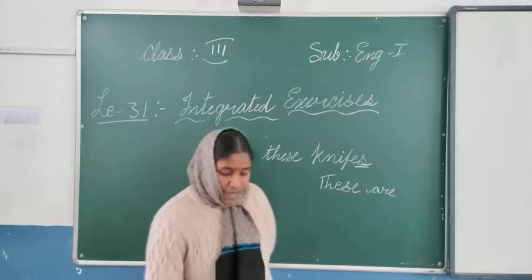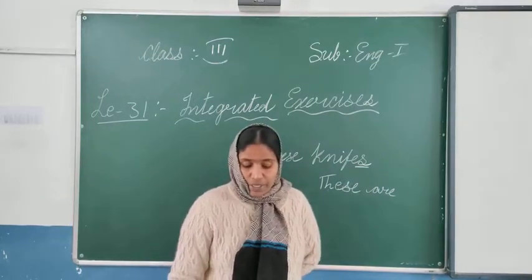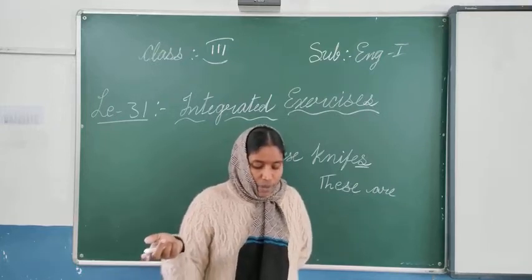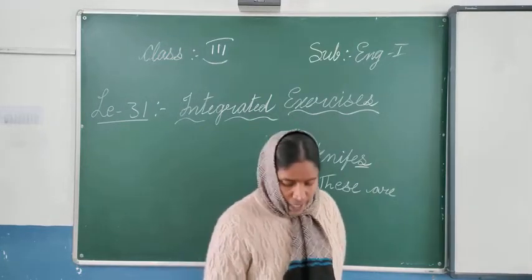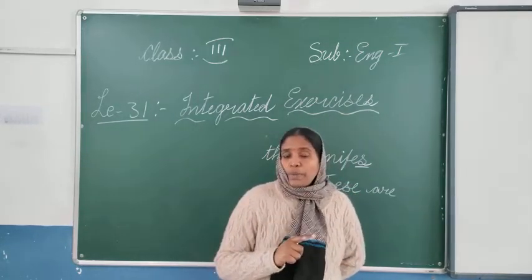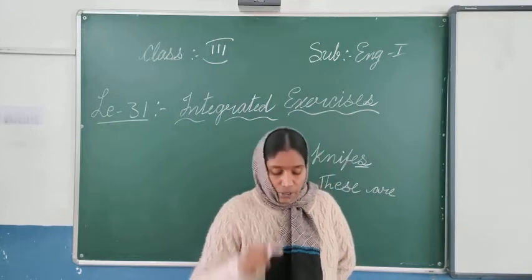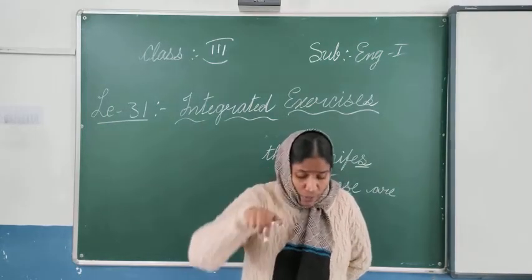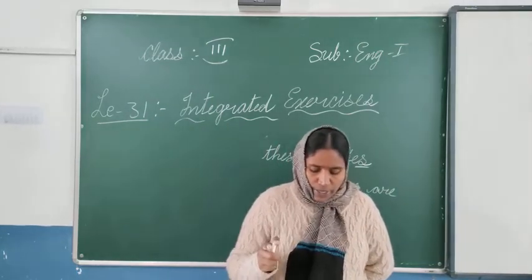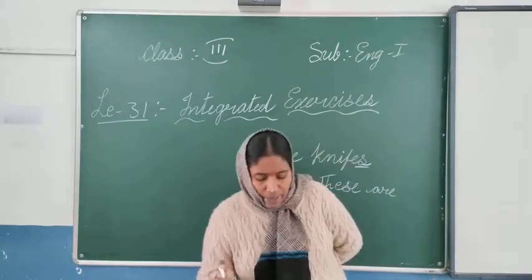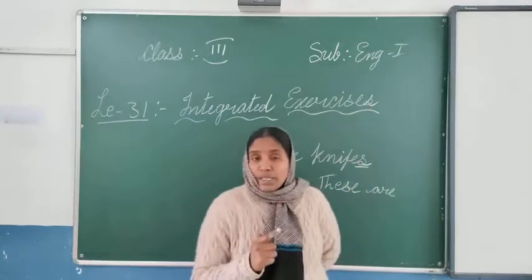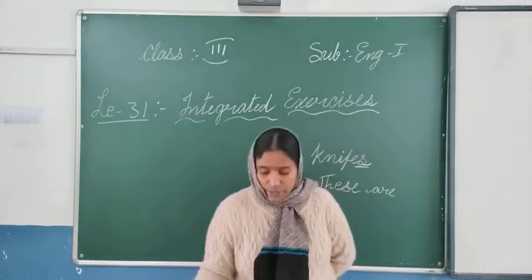So the next one is also the same like this only: masculine gender to feminine gender. Change the following nouns in italics from masculine to feminine gender. So masculine gender they have given, and you have to change it to the feminine gender. This all you have learned; I have taught you people. Just see, read them properly and try to change. The king was riding his horse. What can you write? The queen was riding her mare. So like that you have to change the masculine gender into the feminine gender. So this you can do.